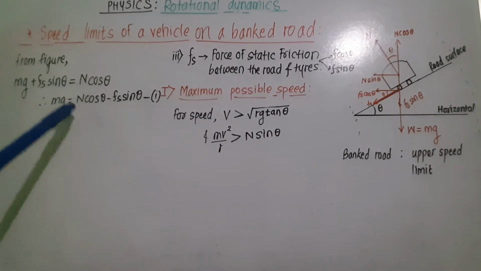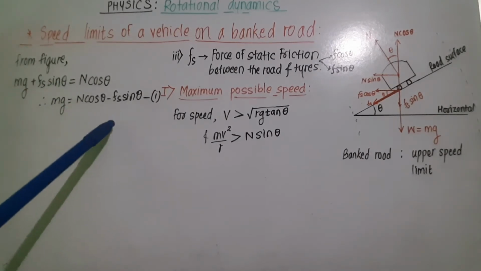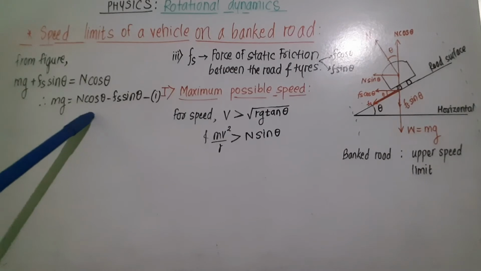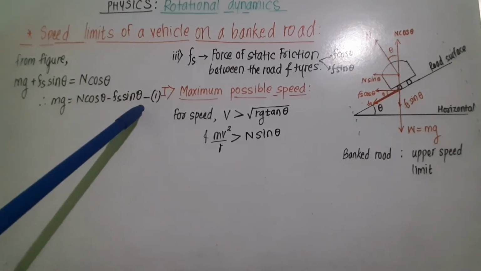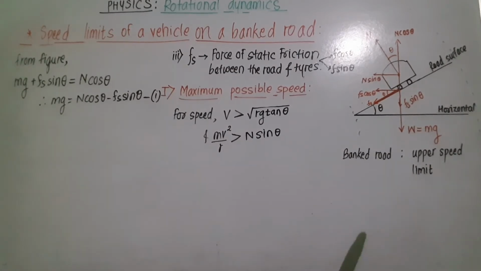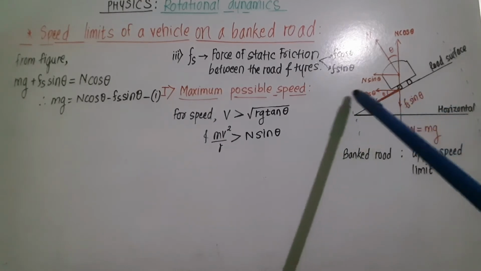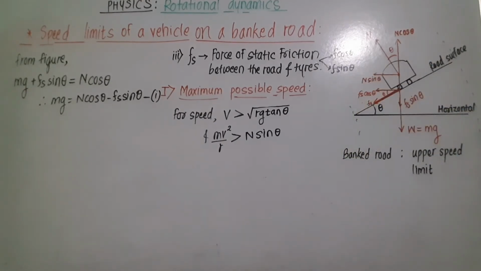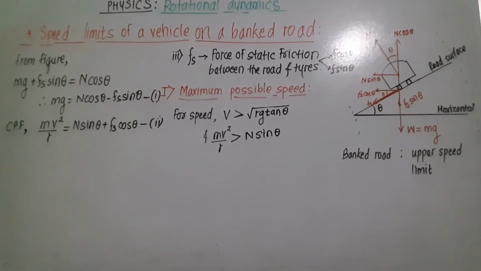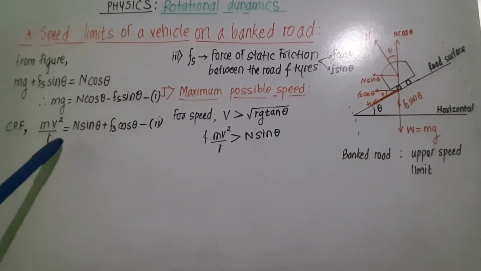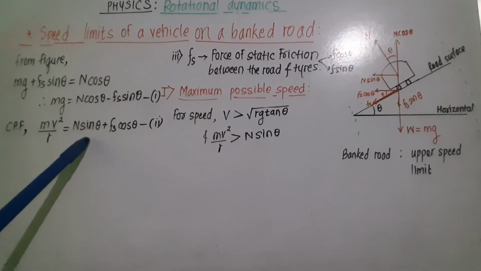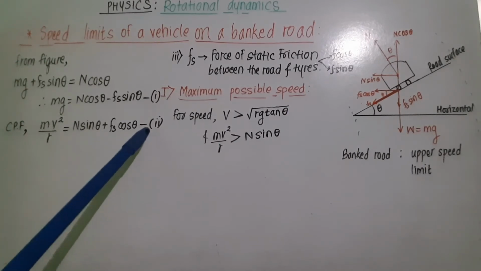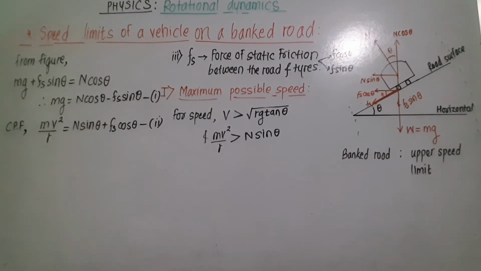Shift this Fs sin theta to this side and we get mg is equal to N cos theta minus Fs sin theta. Let this be equation 1. Now the necessary centripetal force is provided by N sin theta plus Fs cos theta. So we can write the centripetal force mv square upon r is equal to N sin theta plus Fs cos theta. Let this be equation 2.